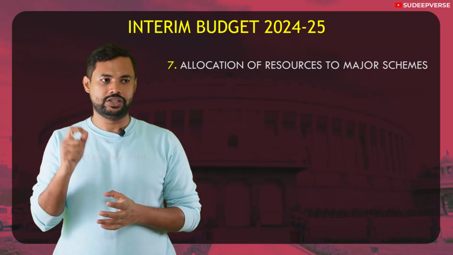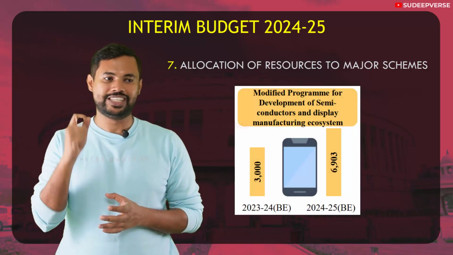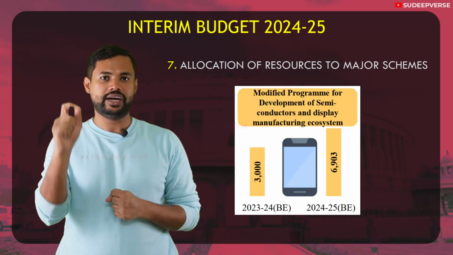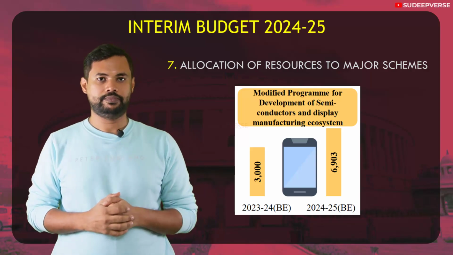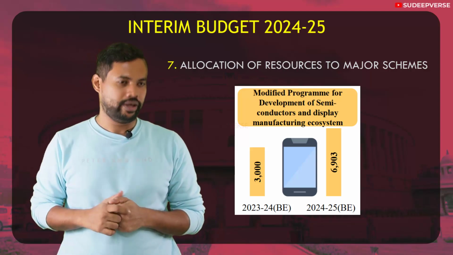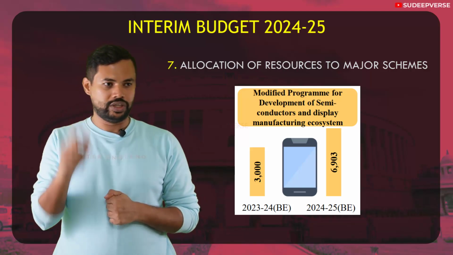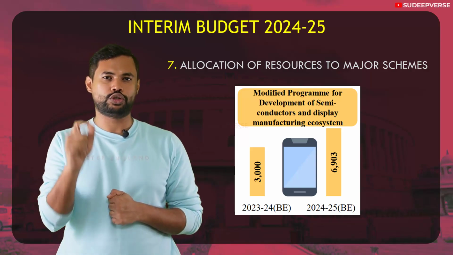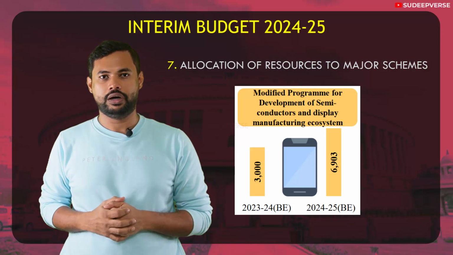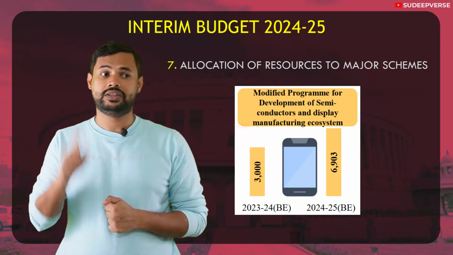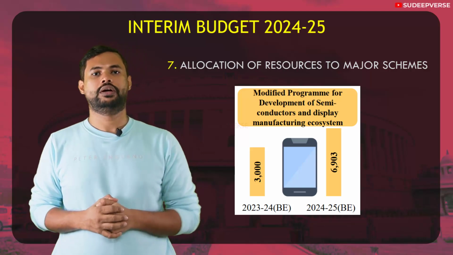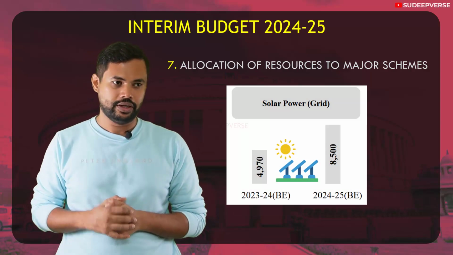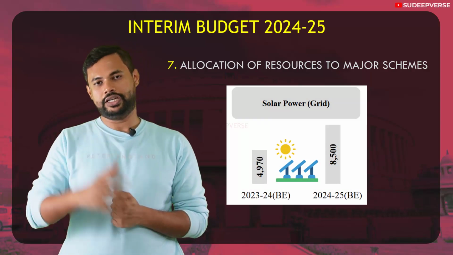The next scheme is development of semiconductors and display manufacturing ecosystem. This was actually the objective of India Semiconductor Mission 2021. That is to develop semiconductors and display manufacturing ecosystem. Now here the allocation of fund is very high because India is seeing that it wants to exponentially grow in this semiconductor sector. So we are seeing 130% rise in allocation in this particular sector. And the last is the renewable energy sector, that is the solar power grid. We are seeing an approximate of 71% rise in its allocation.